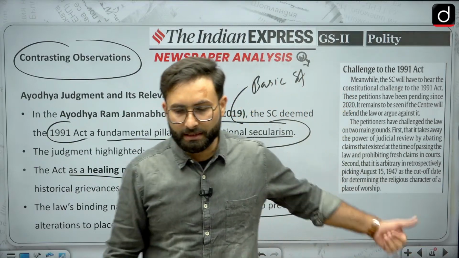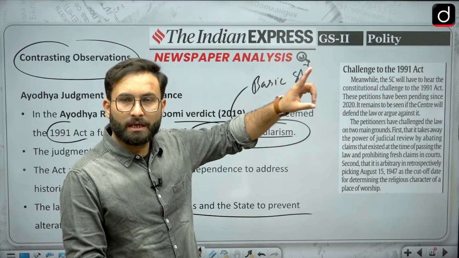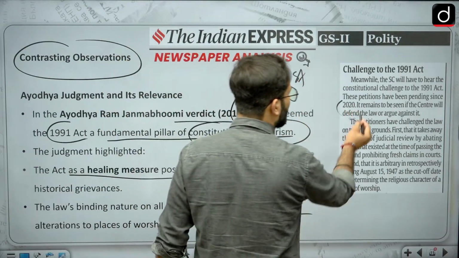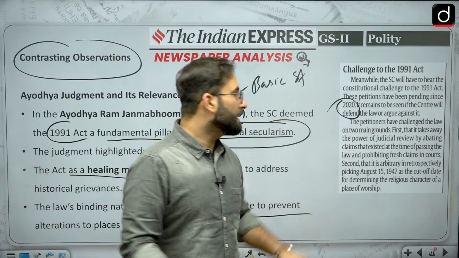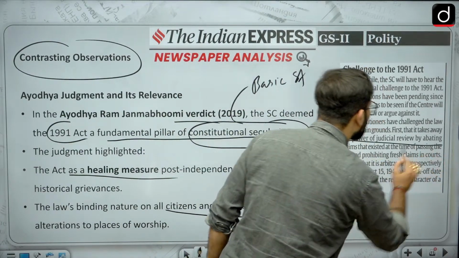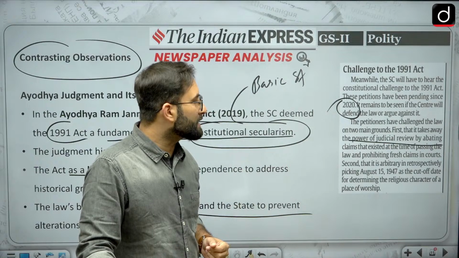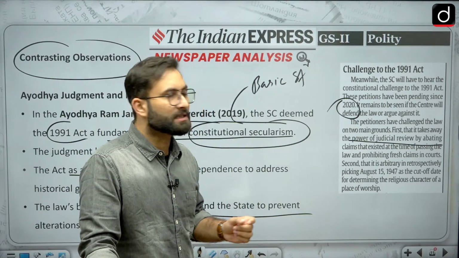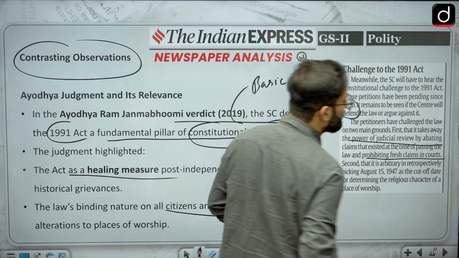Now here you can see the challenge to the 1991 Act. A petition was filed in 2020. They have said two things. First, it takes away the power of judicial review by abating the claims that existed at the time of passing of the law and prohibiting fresh claims in the court. So this Act actually prohibits fresh claims in the court.